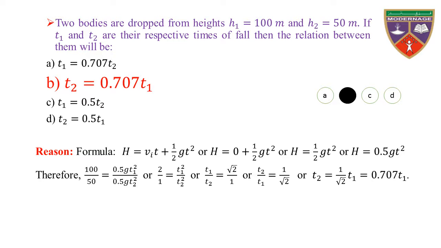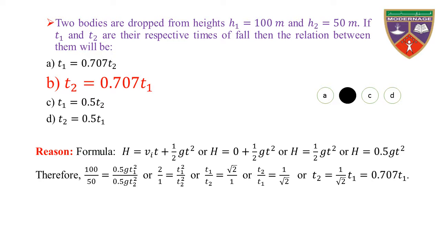Therefore, for H1 100 and for H2 50: 100 divided by 50 is equal to 0.5 gT1 square divided by 0.5 gT2 square, or 2 by 1 is equal to T1 square divided by T2 square, or T1 over T2 is equal to root 2 divided by 1 by taking the square root on both sides.